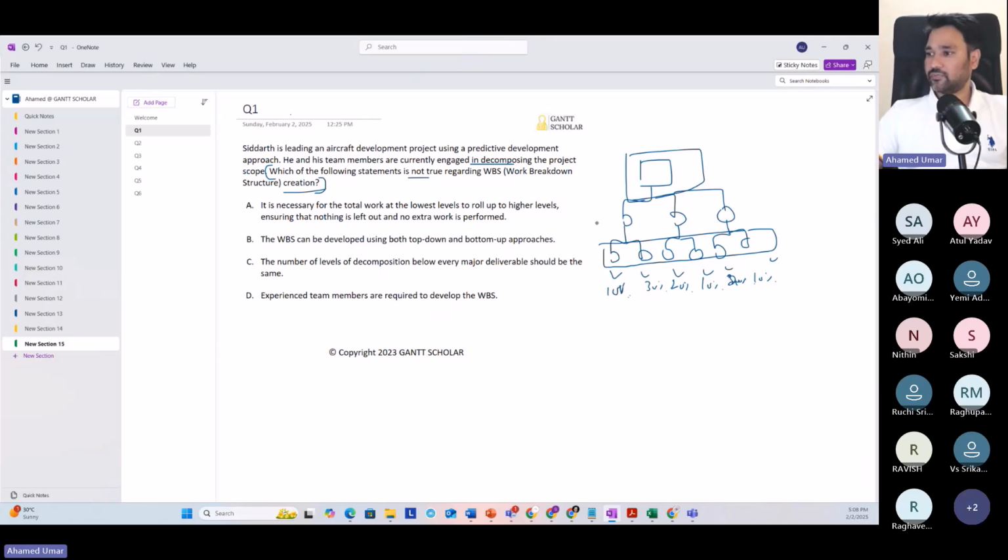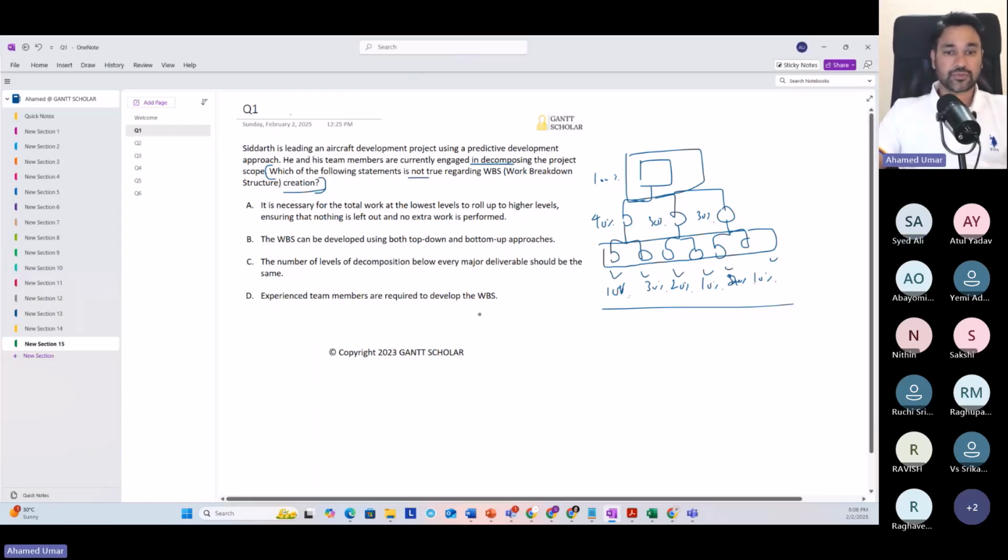So 10 plus 30, 40% here. 10 plus 10, 30% here. Then 30% here. Now, if you add up these three numbers, you get 100%. So this is called the 100% rule. Now, if you have 100% of work here, but you only find 90% work at the bottom, we have missed some work while doing decomposition. So this should be avoided. So this is a valid thing we need to do while creating the WBS.